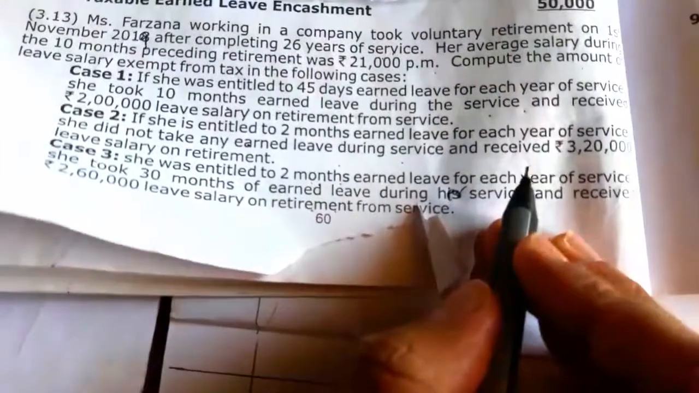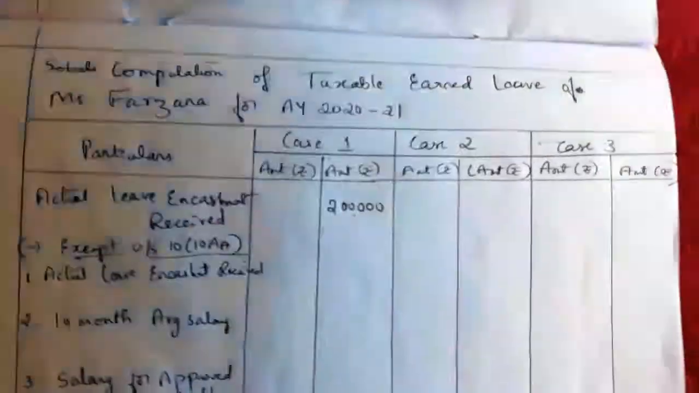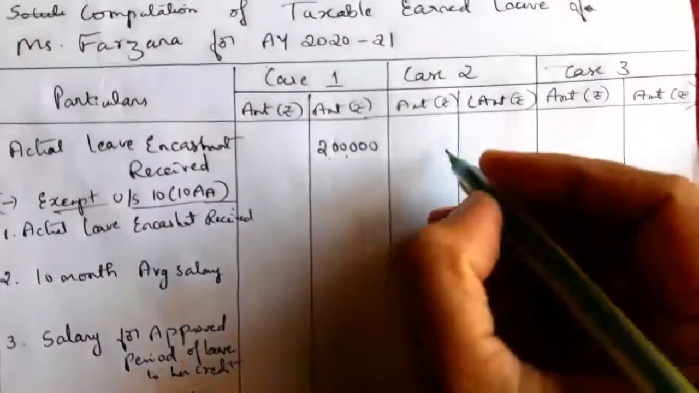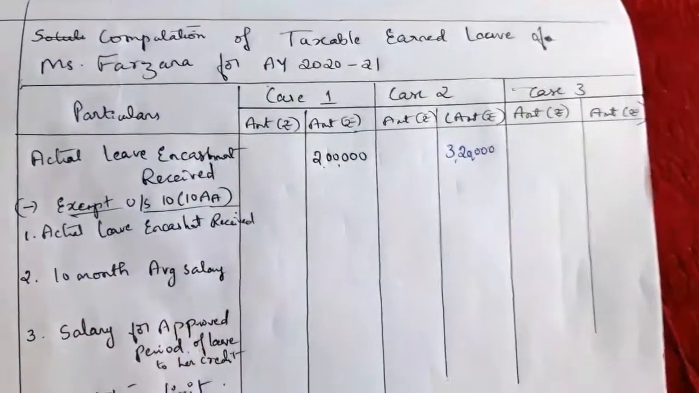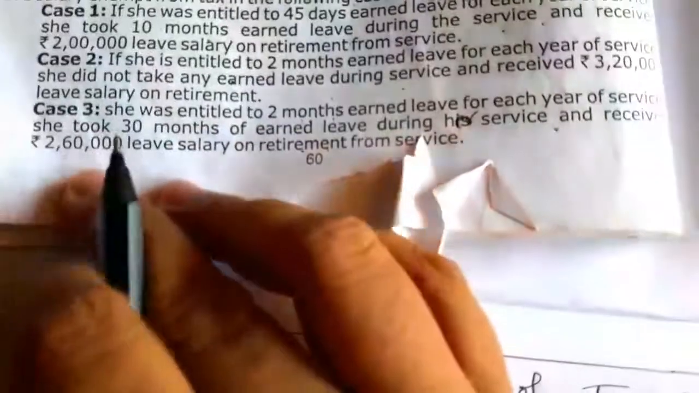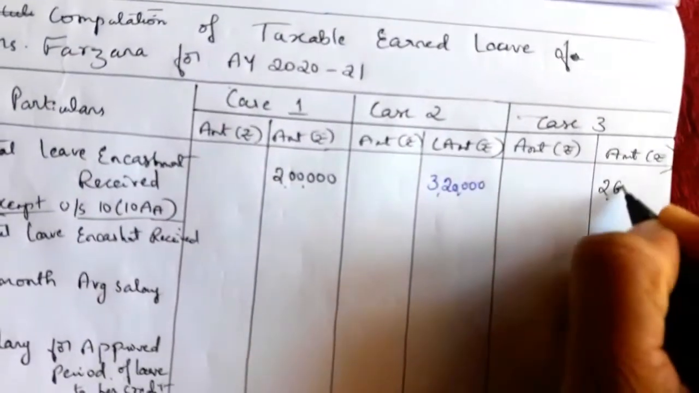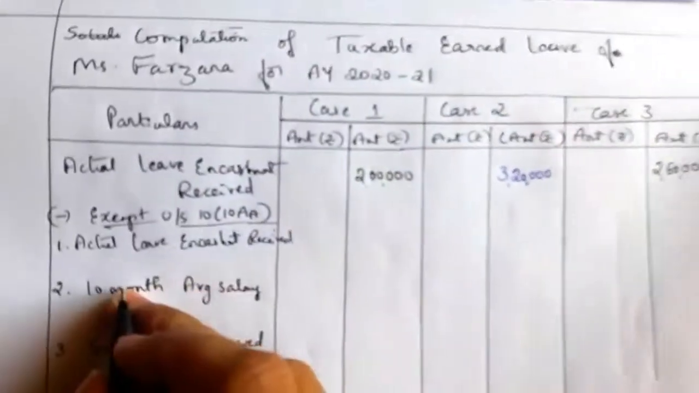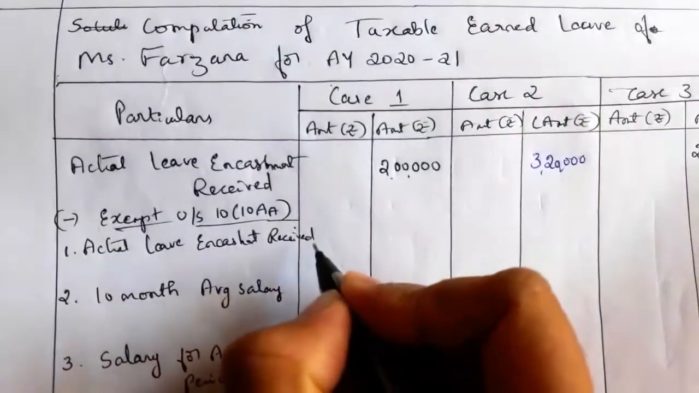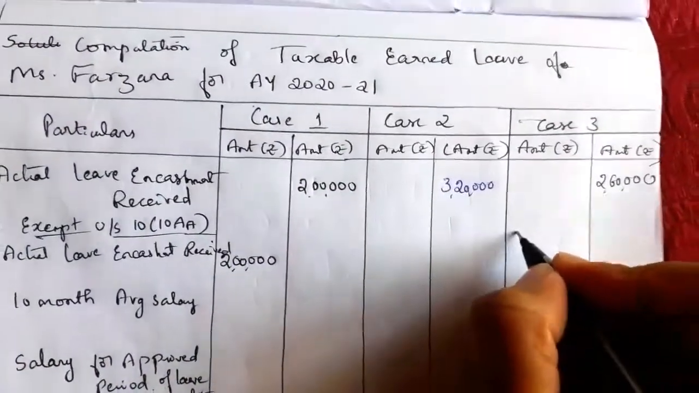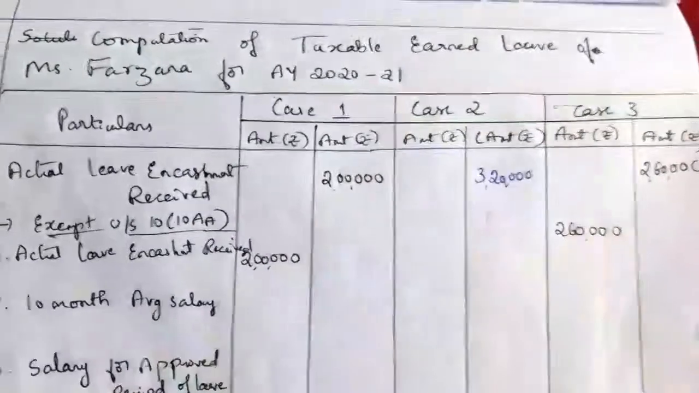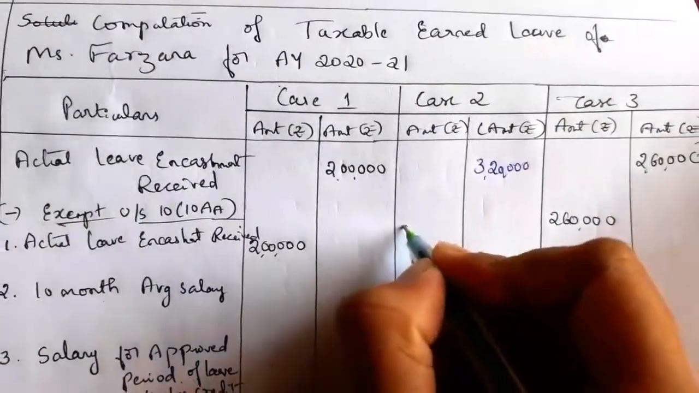Case 2, she received 3,20,000 as leave salary on retirement. For case 2 the amount is 3,20,000. For case 3, the leave salary received is 2,60,000. So this is the actual leave salary received. That will be the first criteria: 2 lakh, 2,60,000 and 3,20,000.